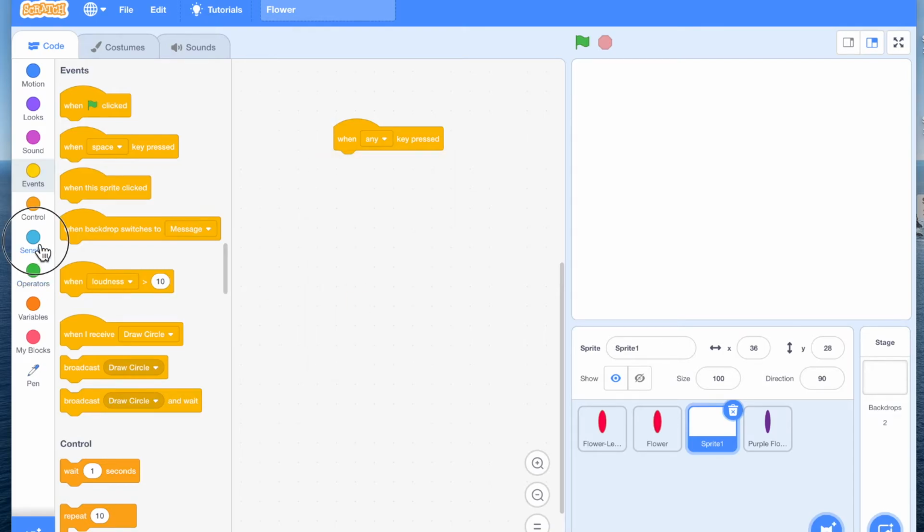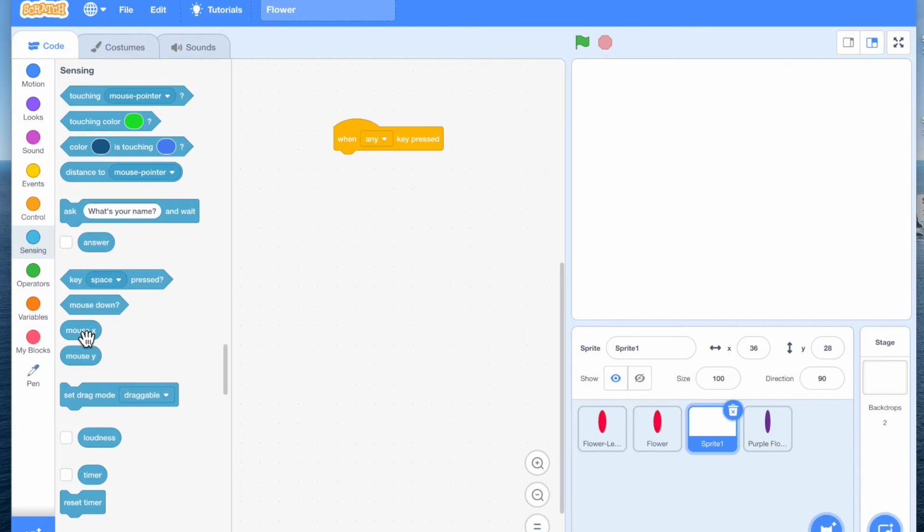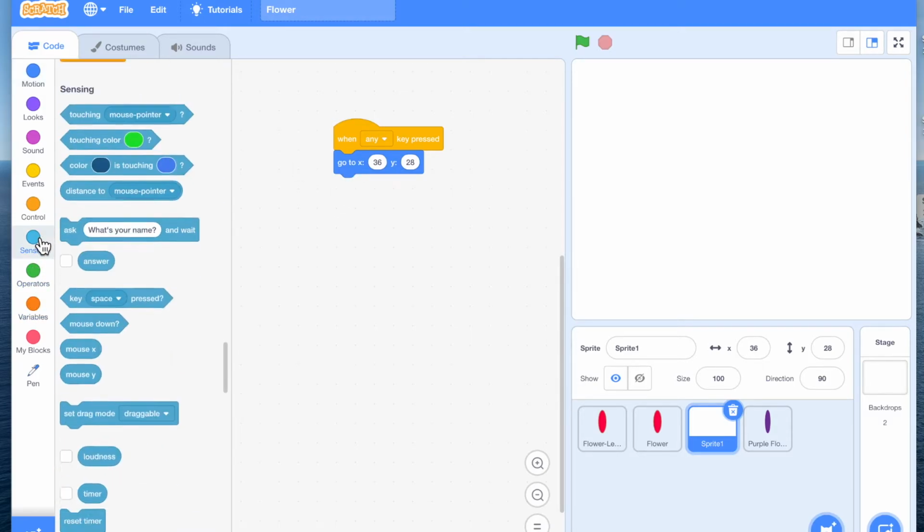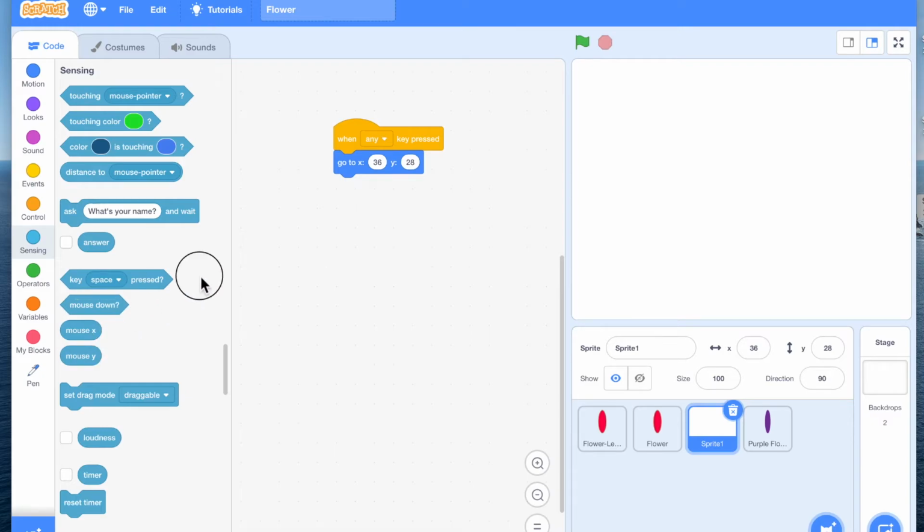And based on that, we want to get the values of mouse X and mouse Y. To look at the values, I think one easy thing is using them in go to XY. So I'm going to bring it up here and I'm going to use mouse X and mouse Y. This is the value here.